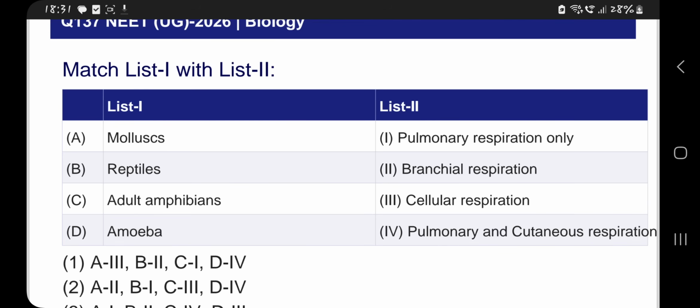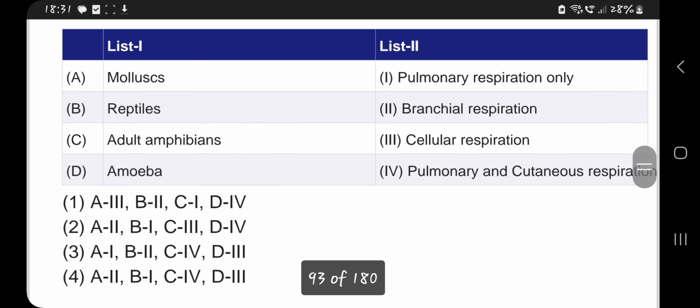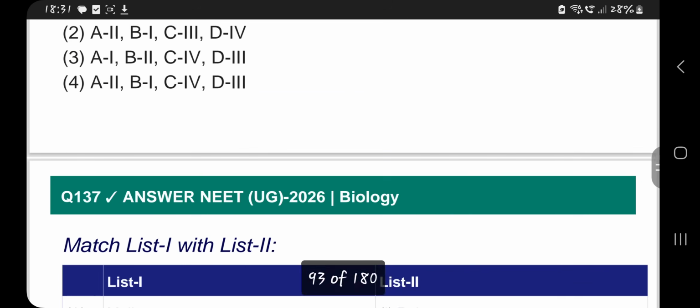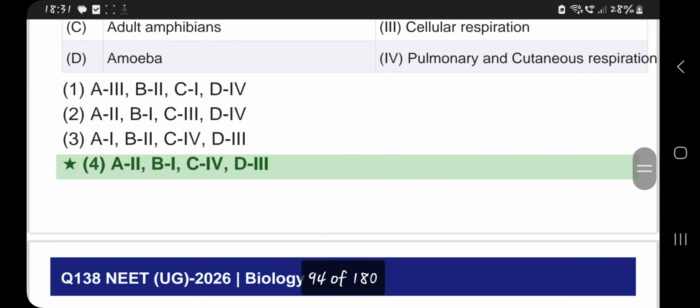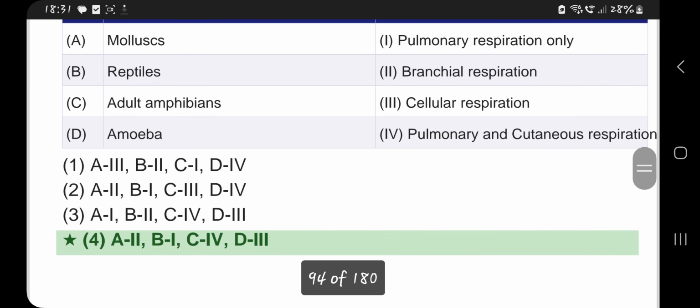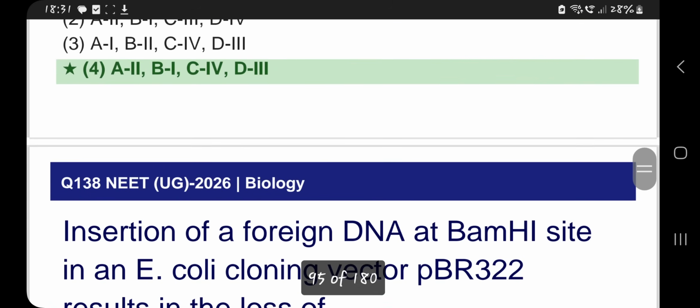Mollusks have branchial or gill respiration. So A2, B1, C4, D3. Fourth option is the correct one. Mollusks, branchial respiration; reptiles, pulmonary respiration only; adult amphibians, pulmonary and cutaneous; amoeba, cellular respiration. So fourth option is correct.